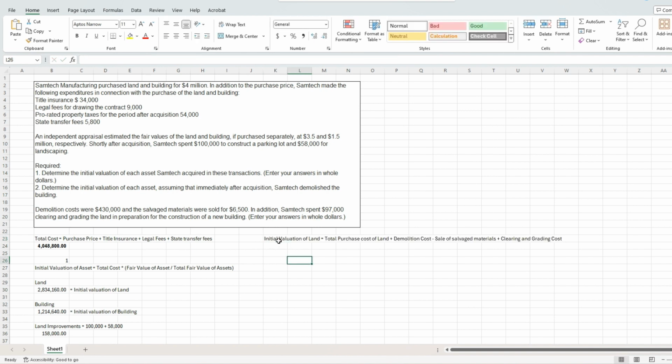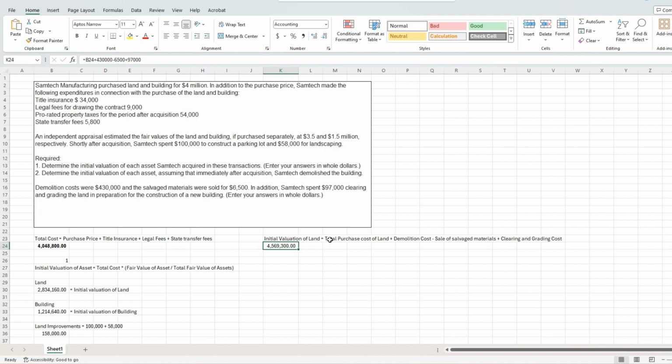So our initial valuation of land will be the total purchase cost of the land, so this amount right here, which we calculated earlier, plus our demolition cost, minus the amount of salvage materials we were able to sell, and then plus any other costs associated with clearing and grading the land. So we're going to take our 4 million and change, add our demolition cost, subtract our salvage material sales, and add our clearing and grading cost. And with that, we get 4.569 million in change.